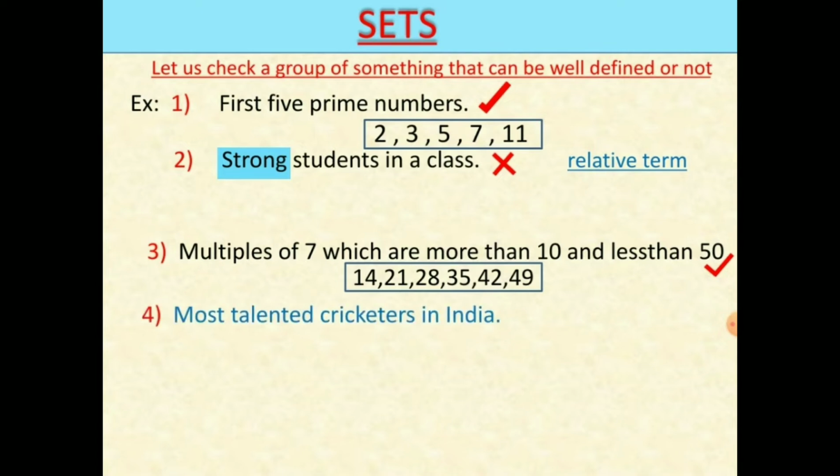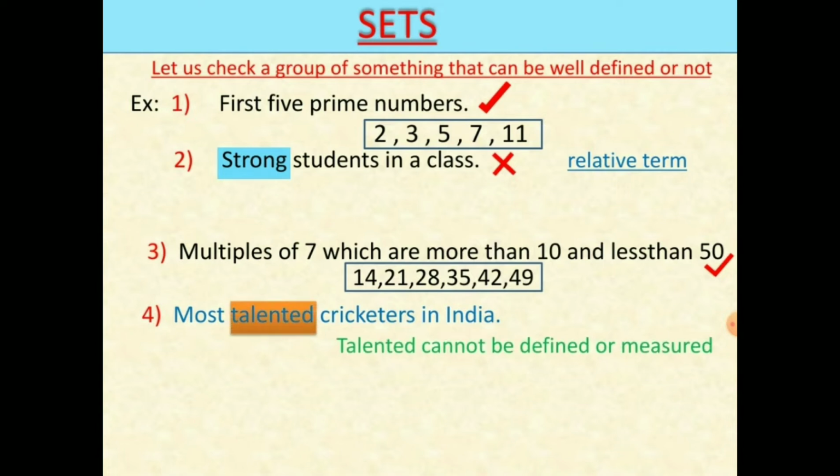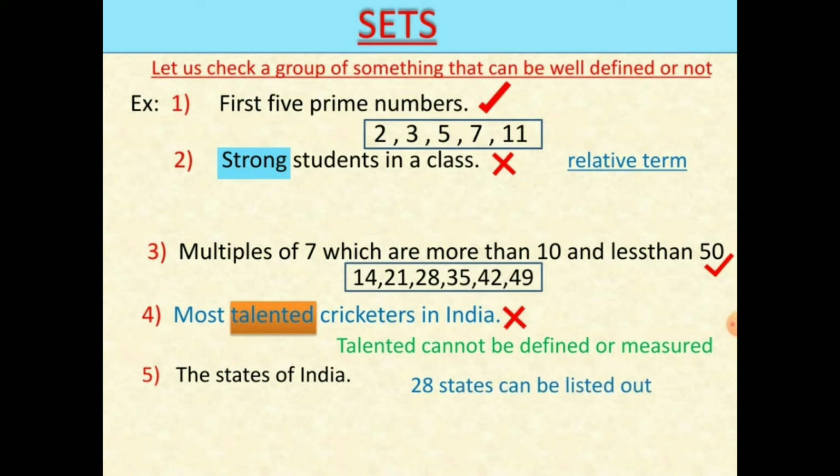Most talented cricketers in India. Again, here the term talented cannot be defined or measured, so it is also not a set. The fifth example is the states of India. Is it a set? Yes, because we can list out all the states, hence it is a set.